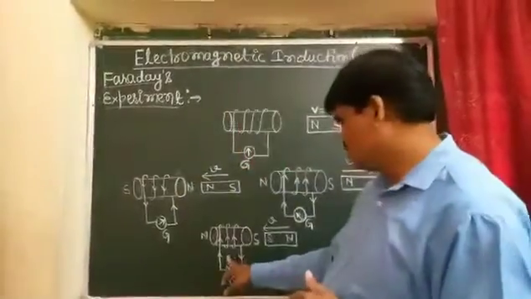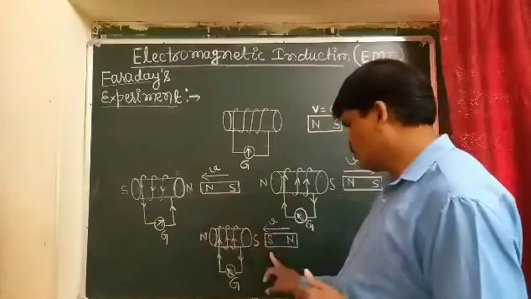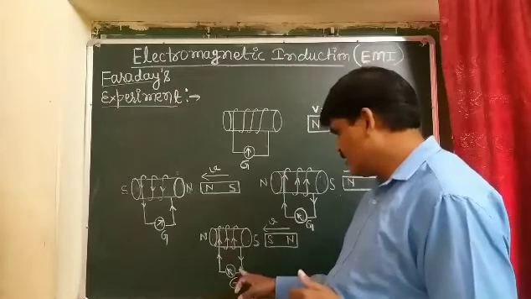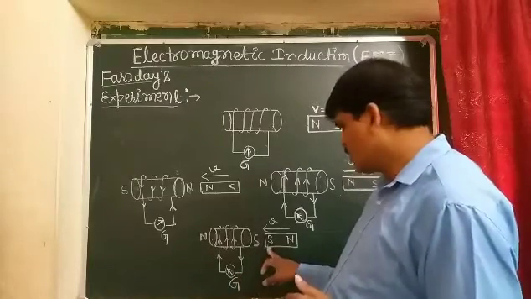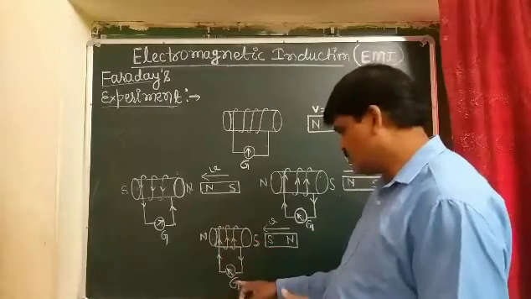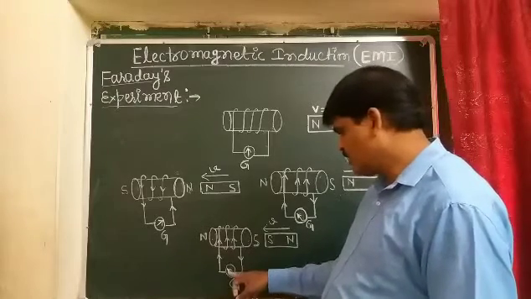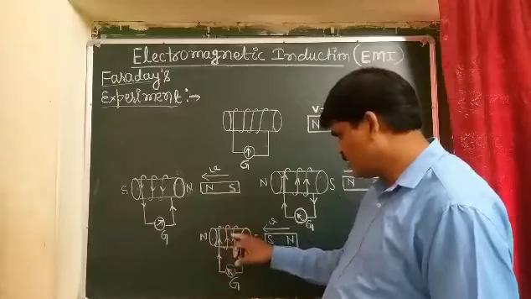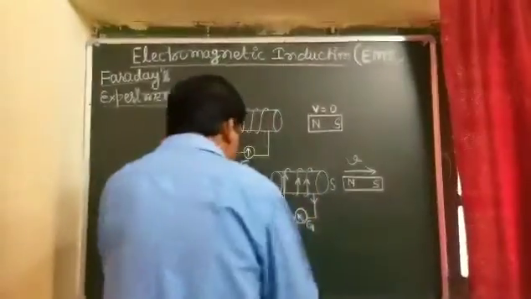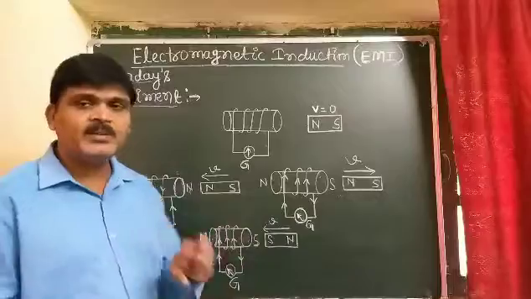And the last experiment: now in place of the north pole, the south pole of the bar magnet moves toward the coil, and here there will be current flowing in this coil in the clockwise direction. The galvanometer needle shows the left hand direction, and the current flowing in this coil is in the clockwise direction.